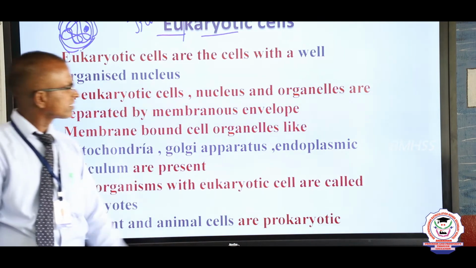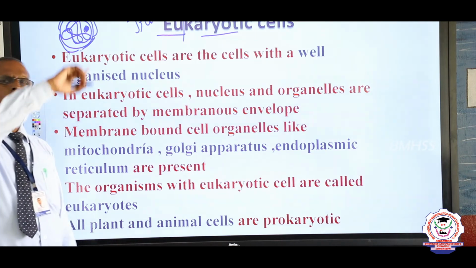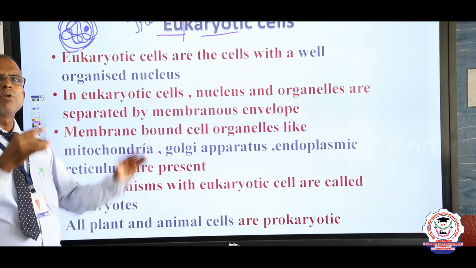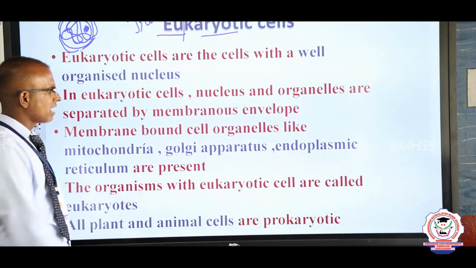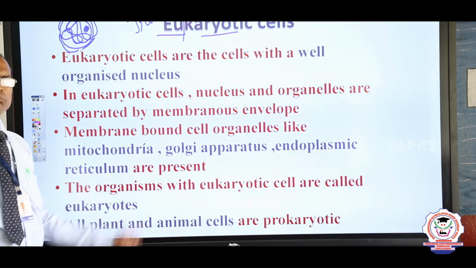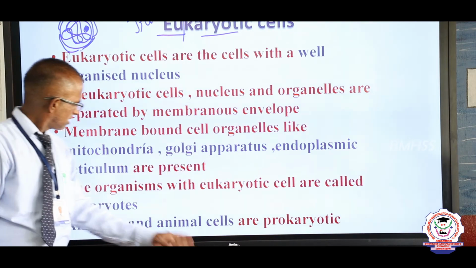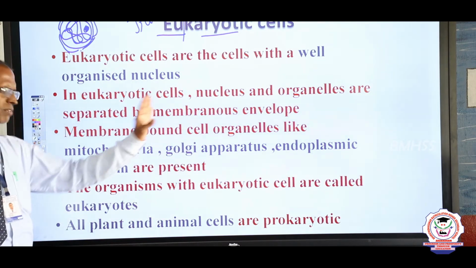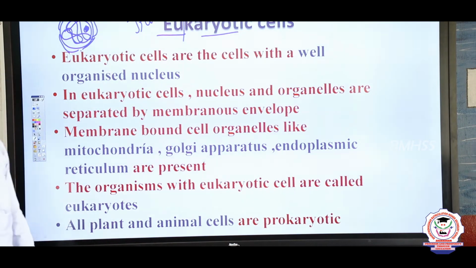In a eukaryotic cell, the nucleus and organelles are mostly enveloped by a double-walled membrane. Membrane-bounded organelles are present, like mitochondria, endoplasmic reticulum, Golgi apparatus, and chloroplast. Cells with these are known as eukaryotic cells.